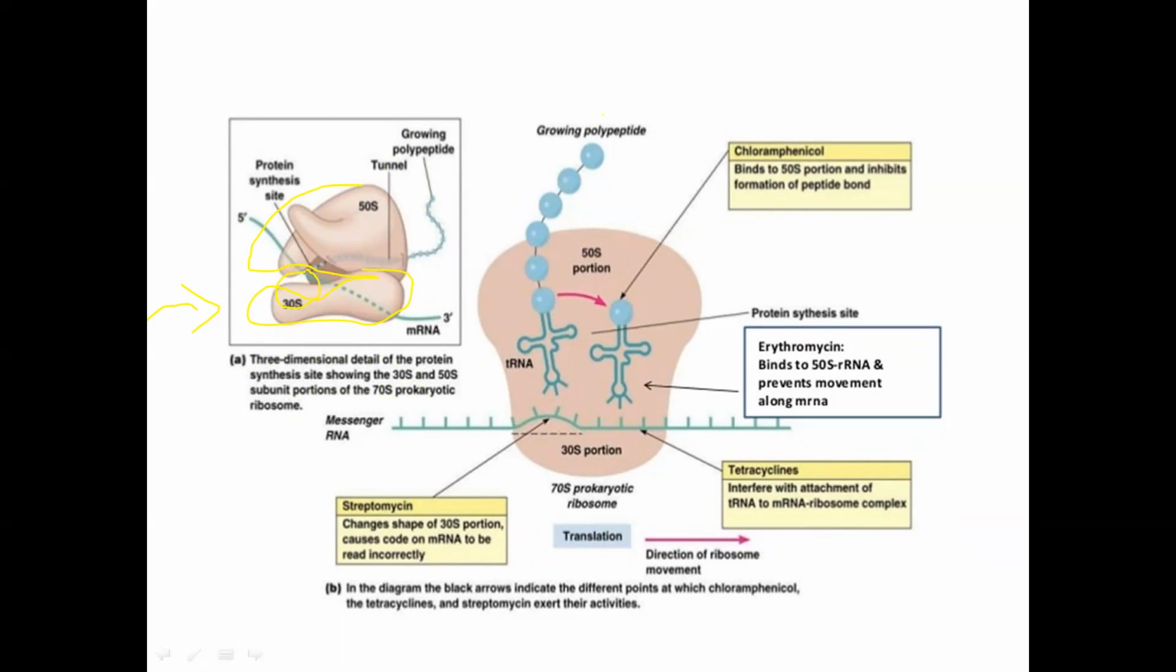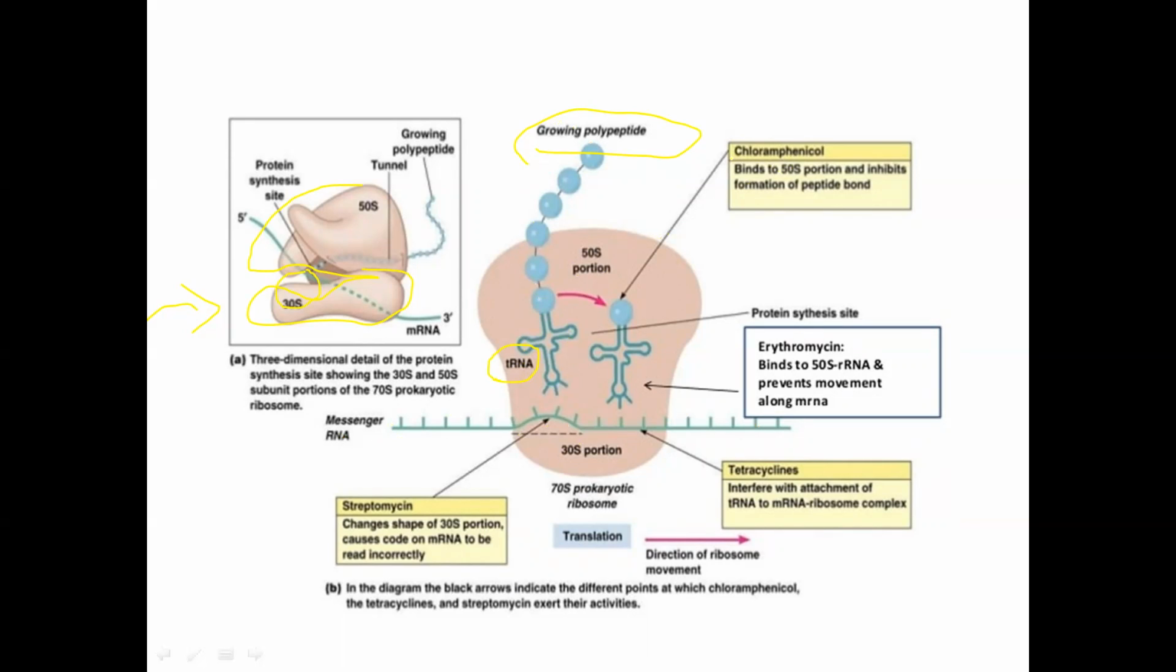What happened here? This is the growing polypeptide. Okay, this is the transfer RNA. This is the 50S portion. This is the 30S portion. Below the 30S portion, the messenger RNA is present. Okay, the upper side contains transfer RNA. Transfer RNA arrives, affording the growing polypeptide.